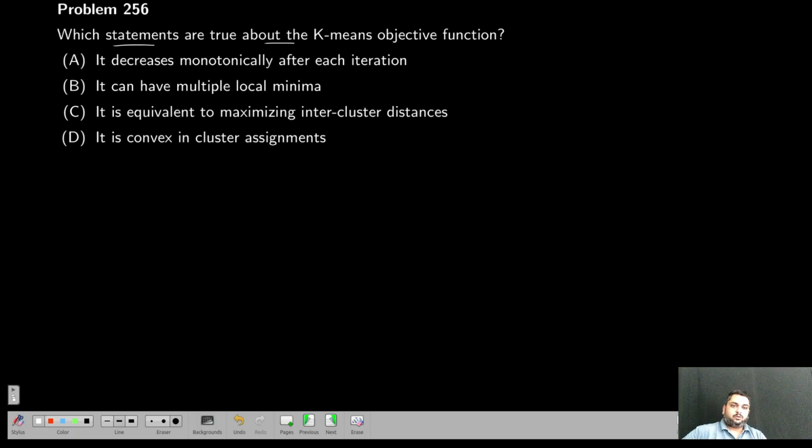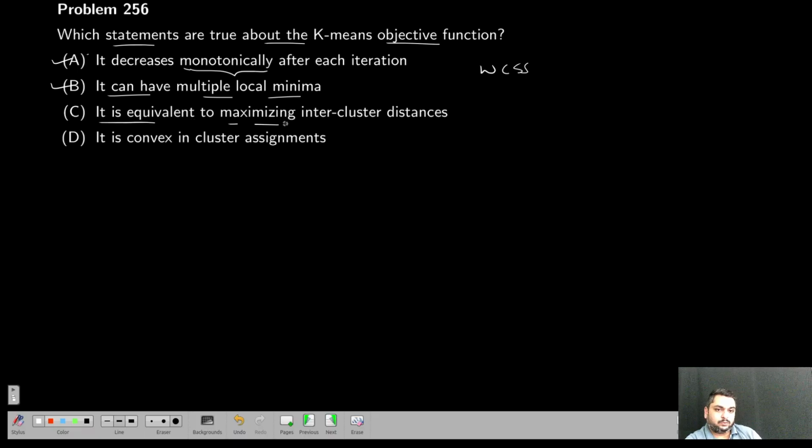Which statements are true about the K-Means objective function? The objective function for K-Means is the within-cluster sum of squares. We are trying to minimize that. It decreases monotonically after each iteration. Yes. Decreasing monotonically is a calculus term, so check out my lecture videos on monotonic functions. It can have multiple local minima. Yes, it can have multiple local minima.